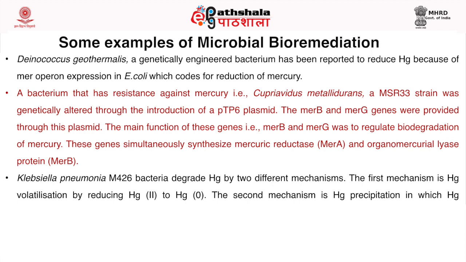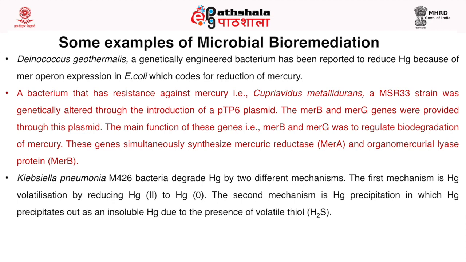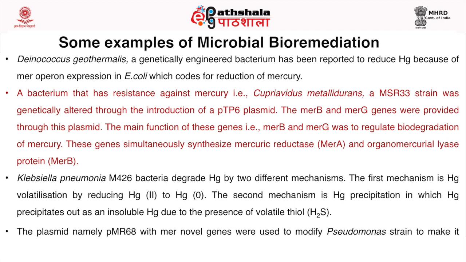Klebsiella pneumoniae M426 bacteria degrade mercury by two different mechanisms. The first mechanism is mercury volatilization by reducing mercuric form to elemental mercury, that is mercury having zero oxidation state. The second mechanism is mercury precipitation, in which mercury precipitates out as an insoluble mercury due to the presence of volatile thiol, that is H2S.